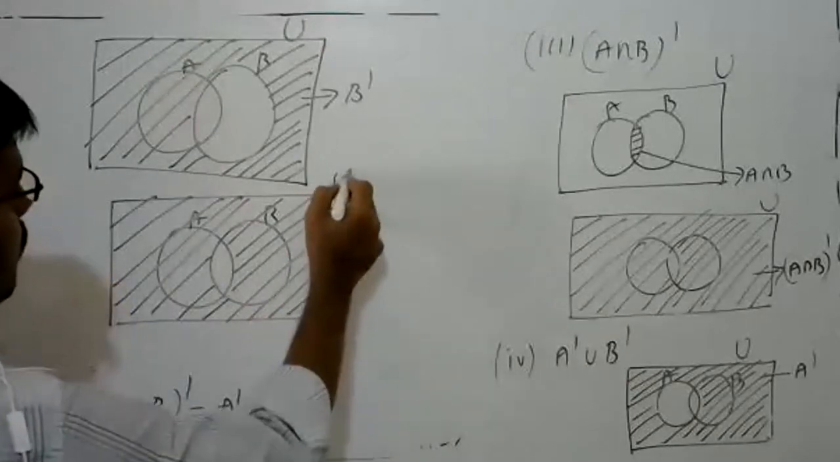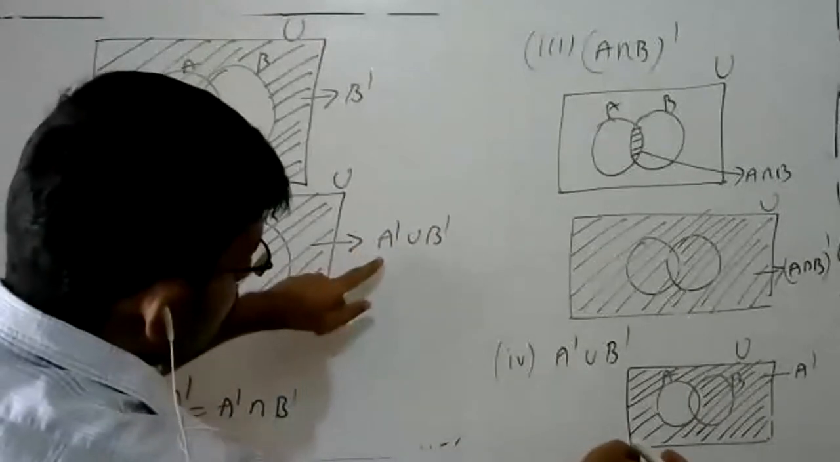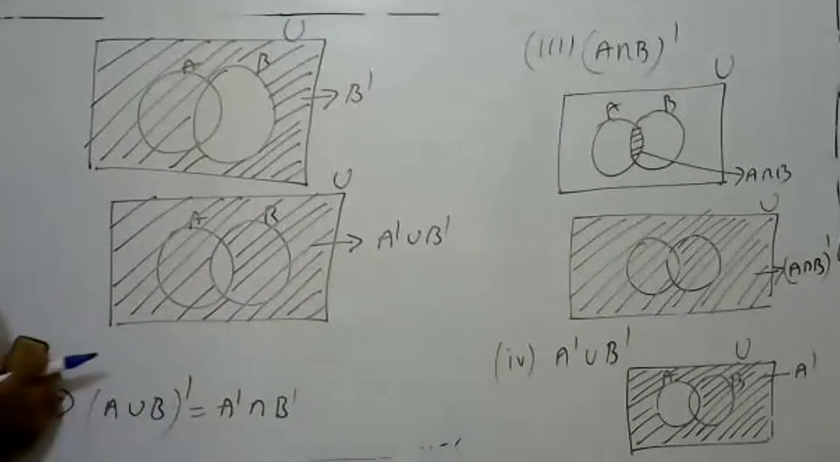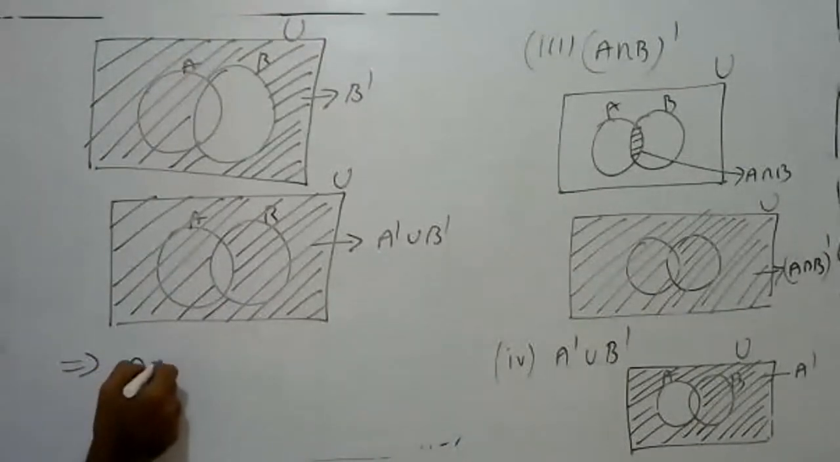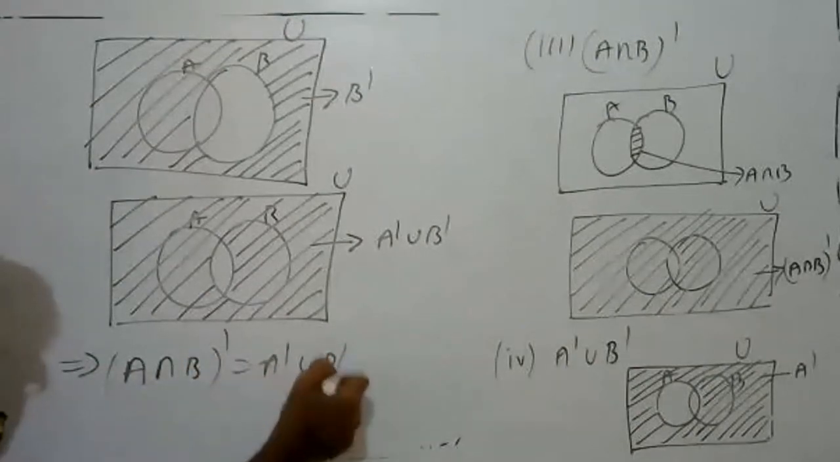Are you okay? This is your A complement union B complement. Look at these two and these two: A intersection B the whole complement, and A complement union B complement. These two are the same. So this is called the De Morgan law. A intersection B the whole complement is equal to A complement union B complement.